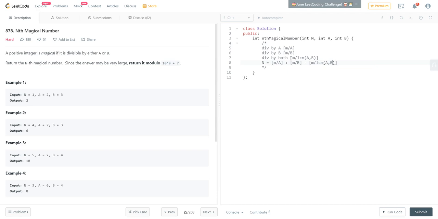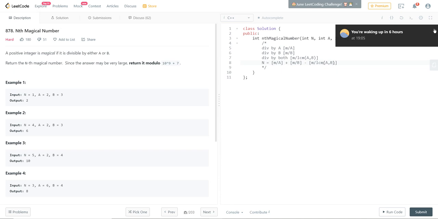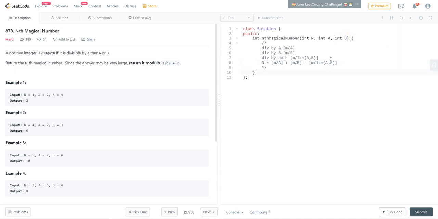Now if this was not an integer part, if this was not the closest integer function, then this would be a very easy analytical solution. We would just put n down and put m here and solve it analytically. But since n and m need to be integers, we really need to search the entire space to find out what exactly satisfies this condition. So it's a very straightforward problem. This realization that we need to find an m such that this condition is satisfied is exactly what you need.